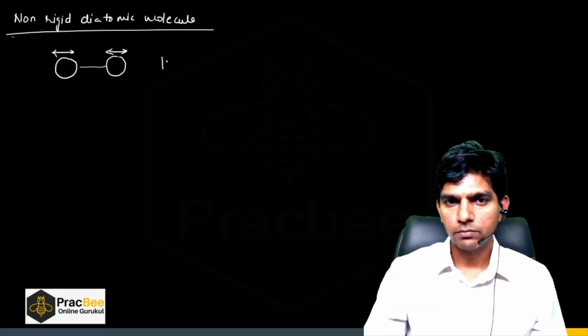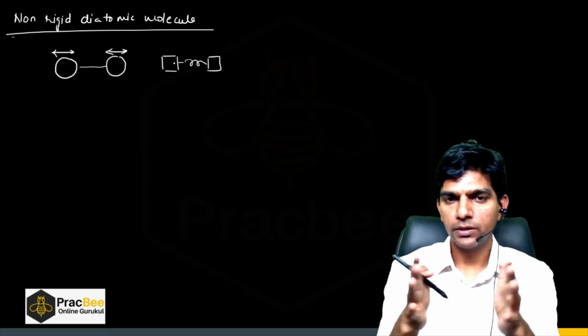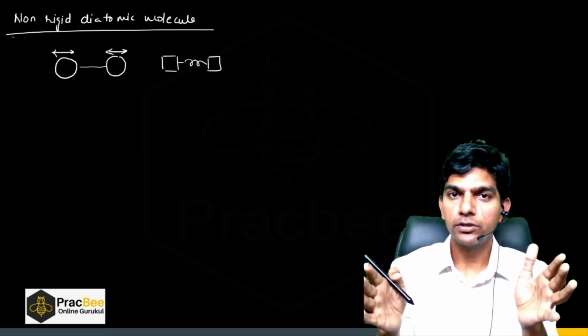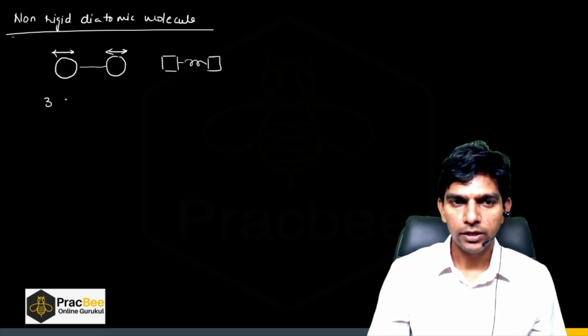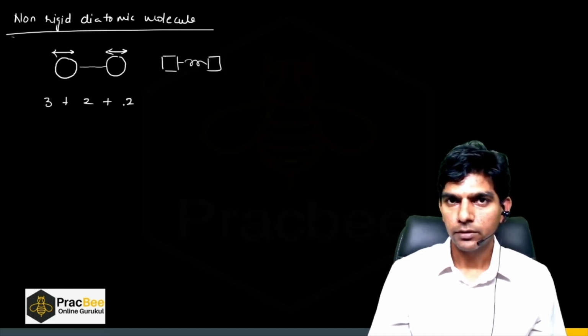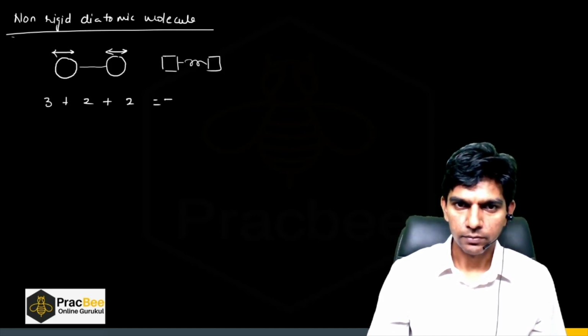Now when we have two atoms bonded with a single bond, there will be two more degrees of freedom. Just remember, you can visualize this as a two block and a spring arrangement. Now when we have two blocks in a spring arrangement, they will have kinetic energy and the potential energy of the spring, right? So in this particular case, it will be 3 plus 2 plus 2. Got it? So it will be 7.